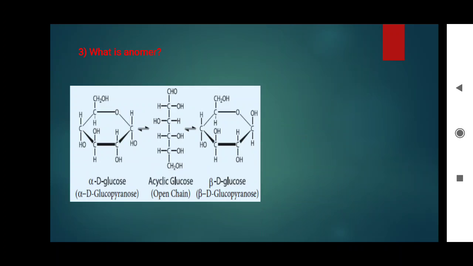In alpha D glucose, the OH is down, H is up, right? But in beta D glucose, OH is up, hydrogen is down. There is a difference. So these 2 isomers are called anomers of glucose. The 2 anomeric forms of glucose are called the alpha and beta forms of glucose.